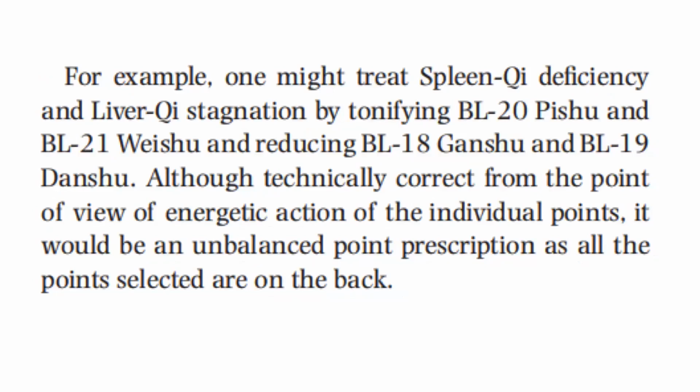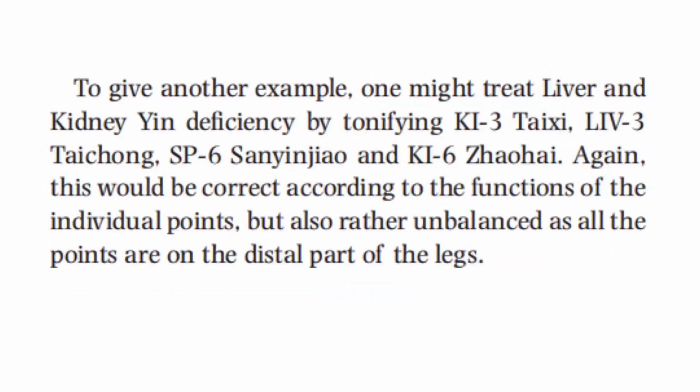Although technically correct from the point of view of energetic action of the individual points, it would be an unbalanced point prescription as all the points selected are on the back. To give another example, one might treat liver and kidney deficiency by tonifying kidney 3, liver 3, spleen 6, and kidney 6. Again, this would be correct according to the functions of the individual points, but also rather unbalanced as all the points are on the distal part of the legs.